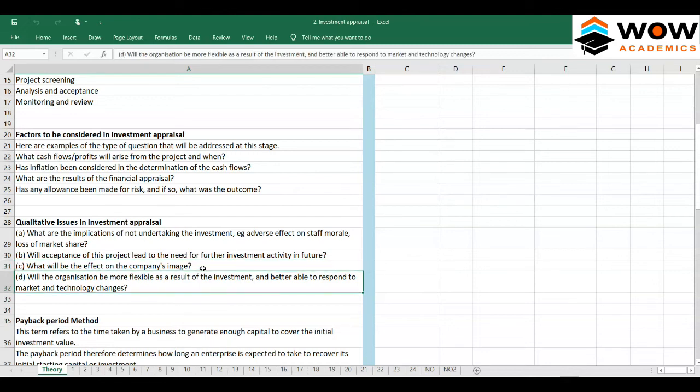Will the organization be more flexible as a result of the investment, and better able to respond to market and technology changes? Because of that investment, are we getting more and more flexible, or are we getting more and more rigid? For example, there was a company called Moser Bayer. If you want, I'll just show you Moser Bayer as a company. Just 1 second.